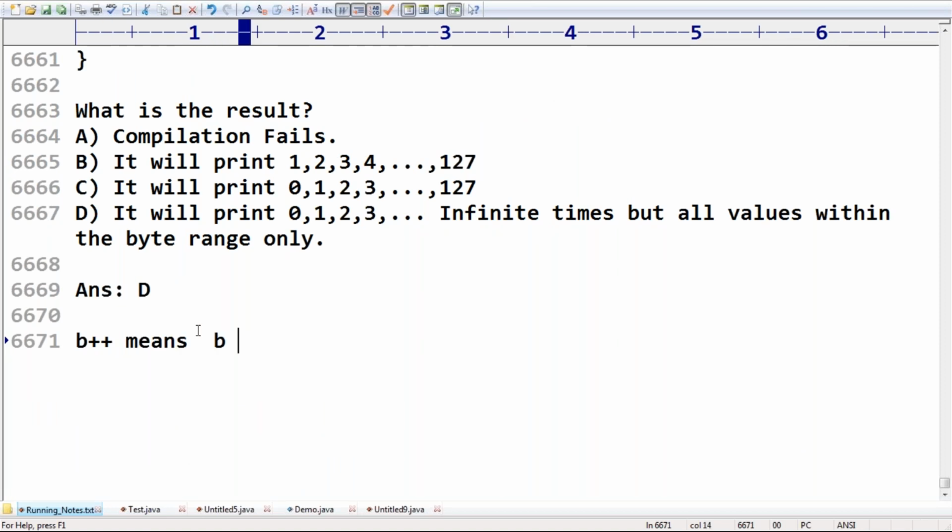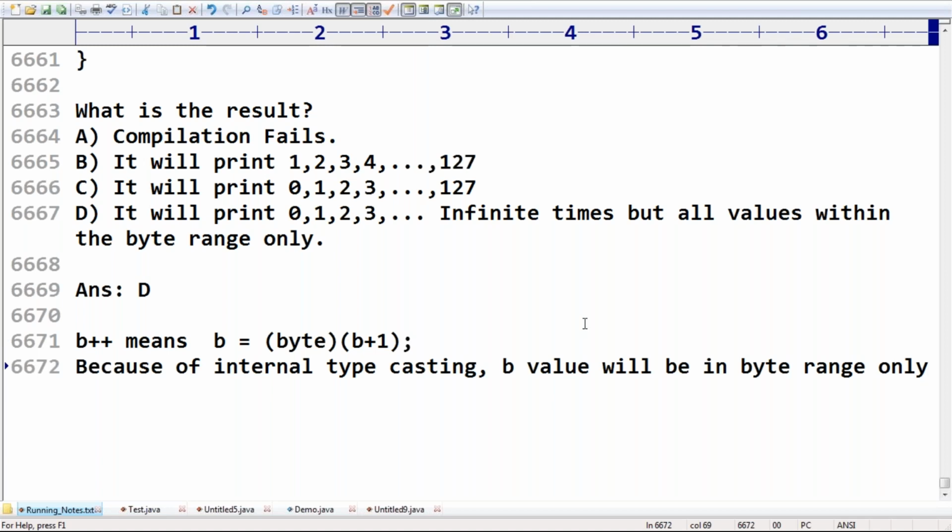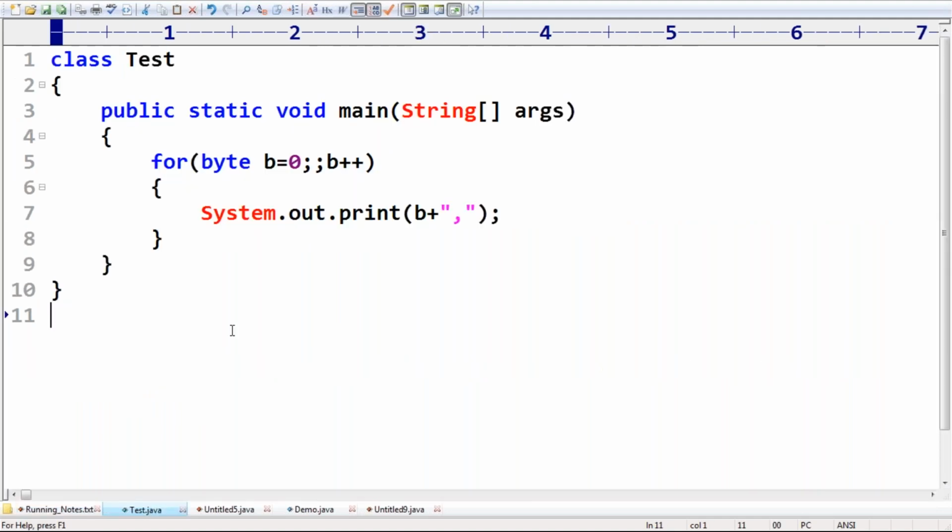Remember this one. So the b value will be in the byte range only. Remember, right? Okay. Any doubt? So what answer are we going to get, sir? If you want, you can cross check.